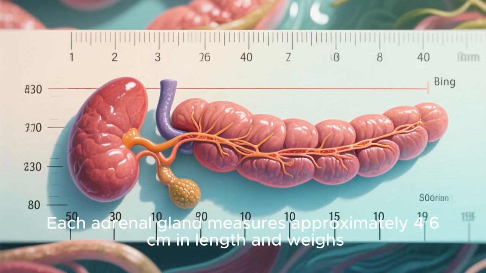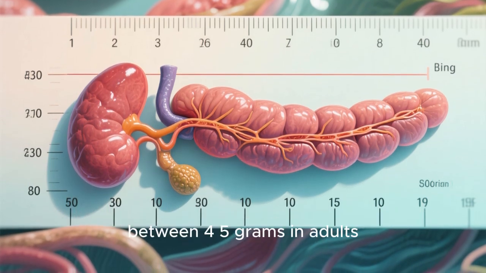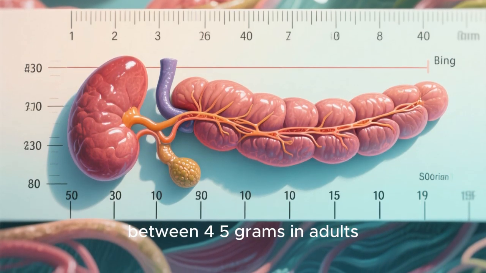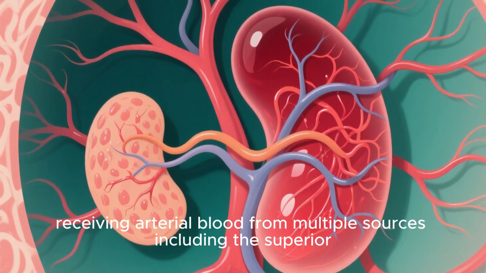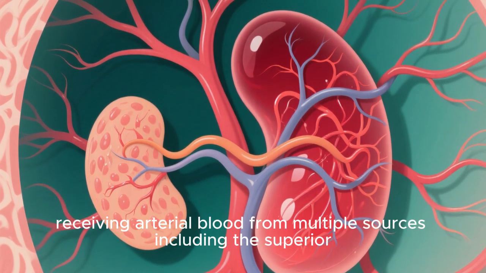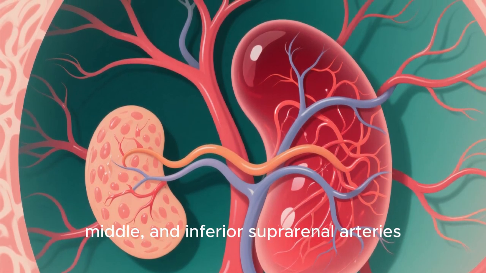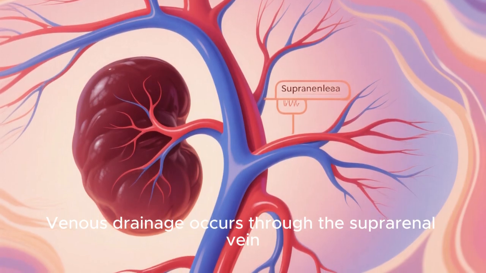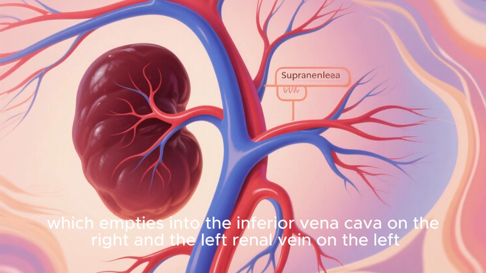Anatomical structure. Each adrenal gland measures approximately 4-6 cm in length and weighs between 4-5 grams in adults. The gland is encapsulated and richly vascularized, receiving arterial blood from multiple sources including the superior, middle, and inferior suprarenal arteries. Venous drainage occurs through the suprarenal vein, which empties into the inferior vena cava on the right and the left renal vein on the left.